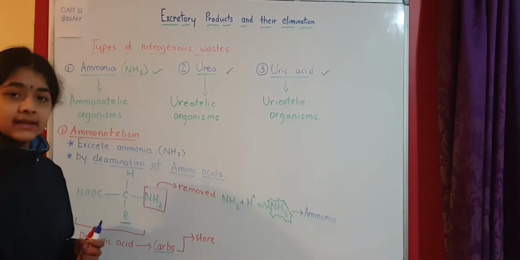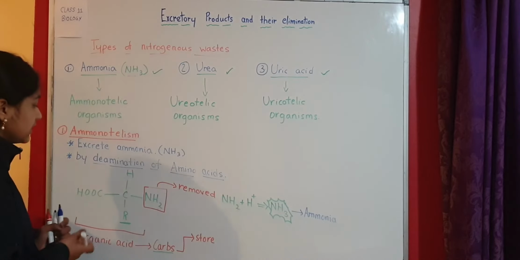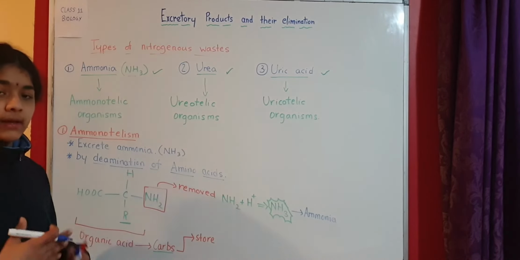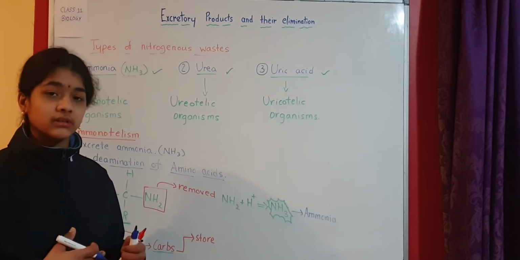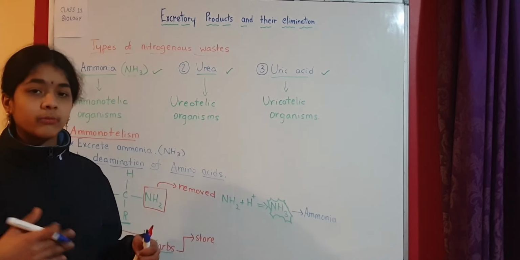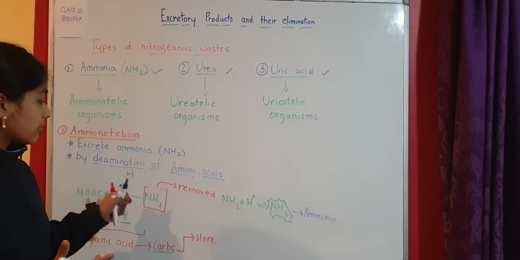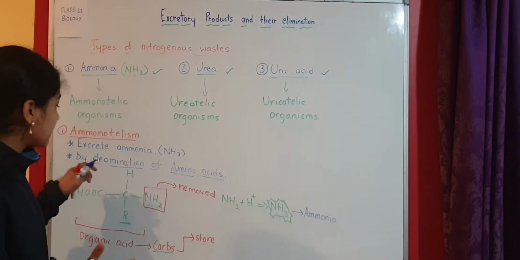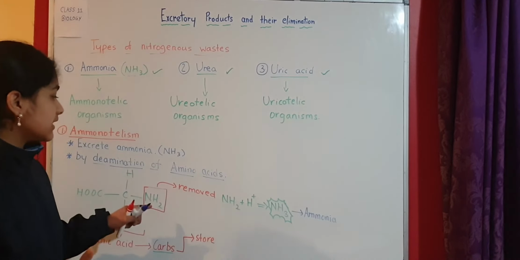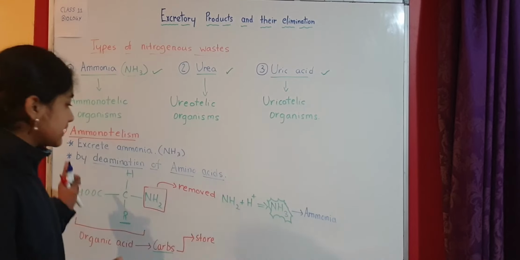They excrete ammonia, NH3, and the process of producing or synthesizing ammonia is called deamination of amino acids.